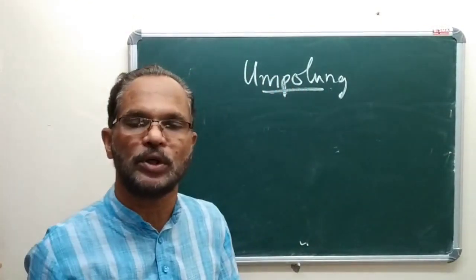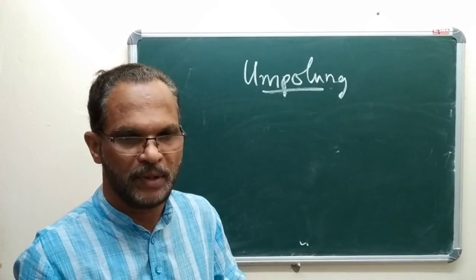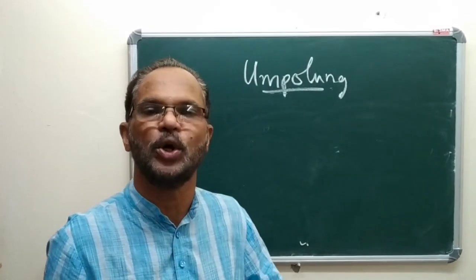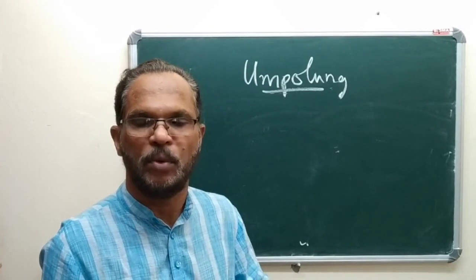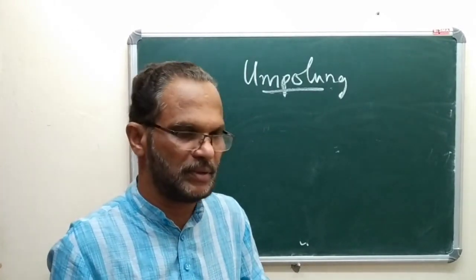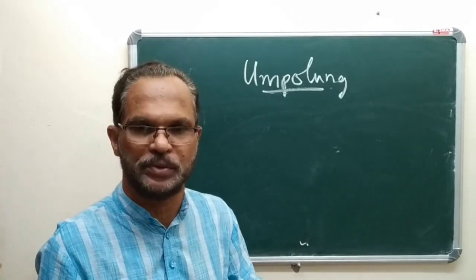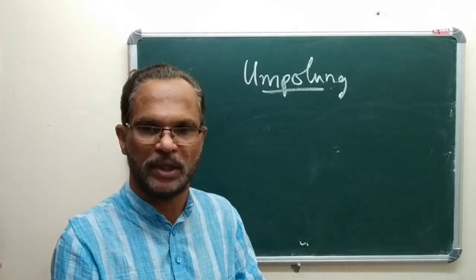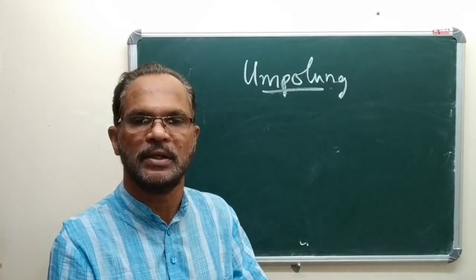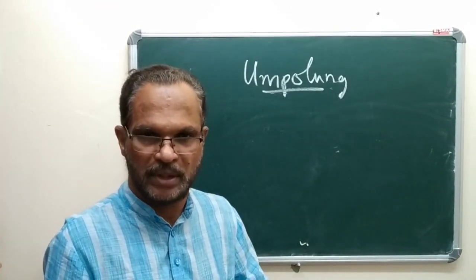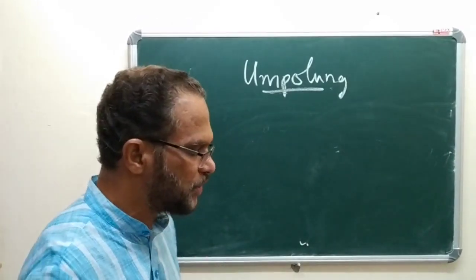The importance of this Umpolung is for the synthesis of polyfunctional molecules. That is, the successive addition of more functional groups into a backbone sometimes needs the reverse of the polarity of the existing molecule. Thus, it is possible to change the polarity.